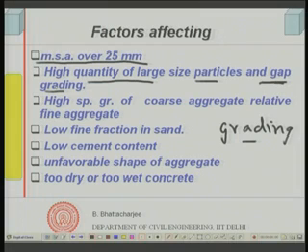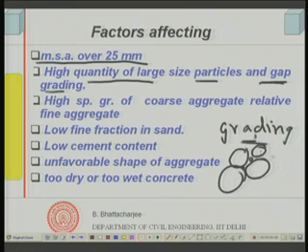Such a gap graded system will have a tendency for the larger size above the gap to move away, because gap graded means one particular size in your grading is missing, and normally the next size will go inside this, and the next size will go still inside, in the finer sizes, and so on. Supposing one of the sizes is missing, the cohesiveness of the mix inside may be relatively less, and holding capacity might be less.